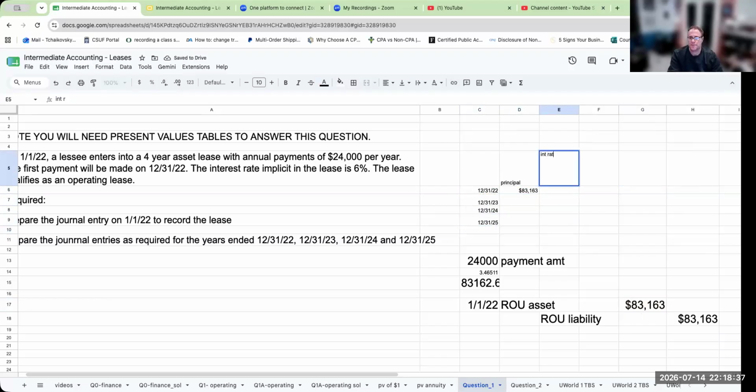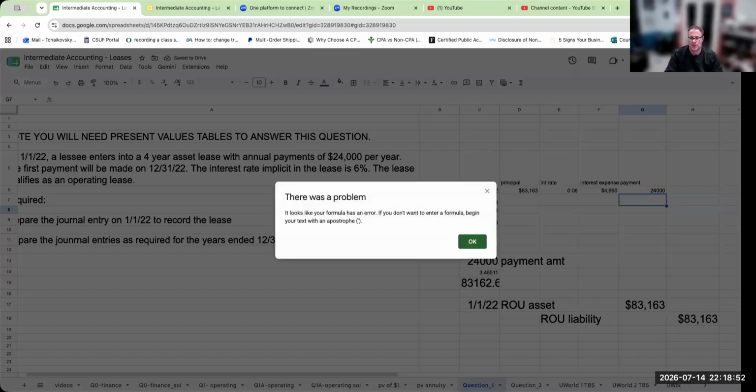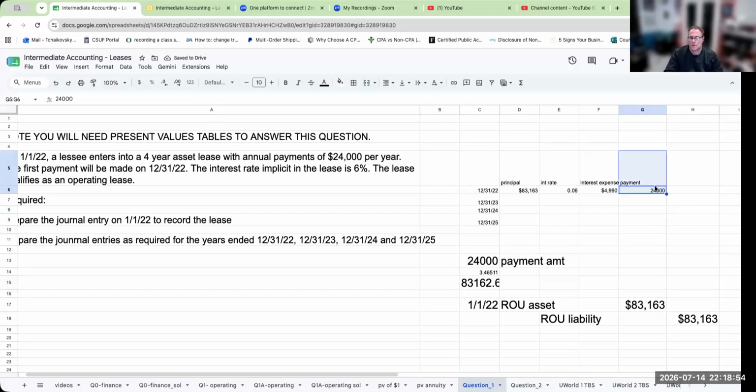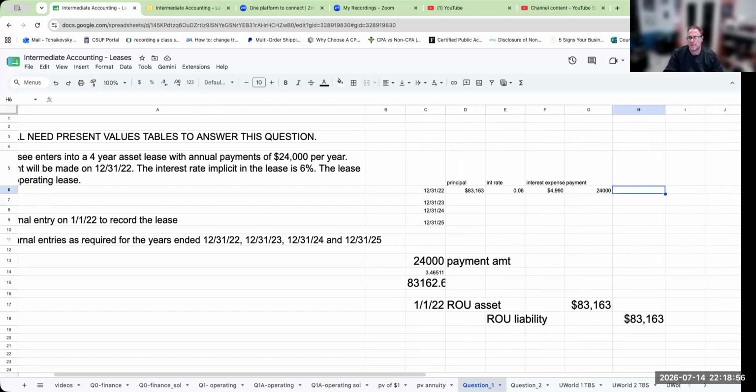And the interest rate is going to be 6%. So my interest expense is going to be 4,990. My payment is 24,000. This is never going to change. Okay, so my payment is here.